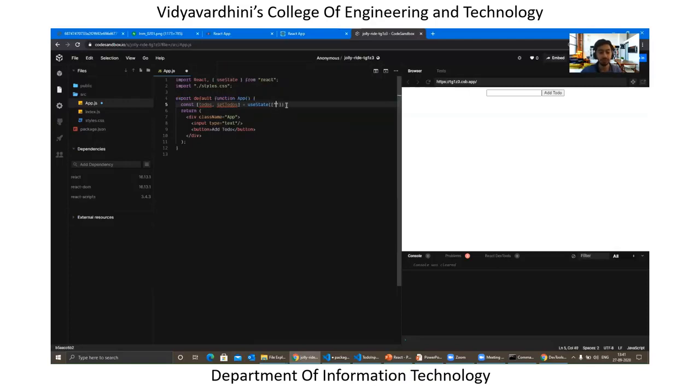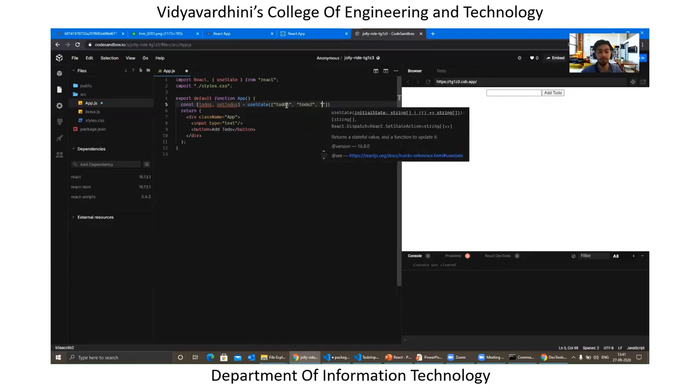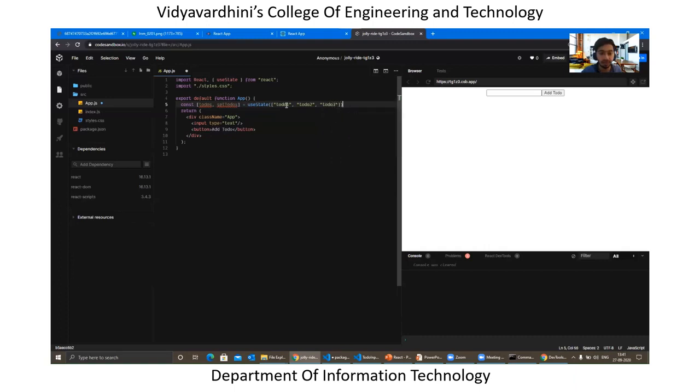So let's start with specifying some static values, and later we'll populate it with dynamic values. That is, when we click on add to-do, things should get populated below. What do we need next? We have a button and we need to map through the items.